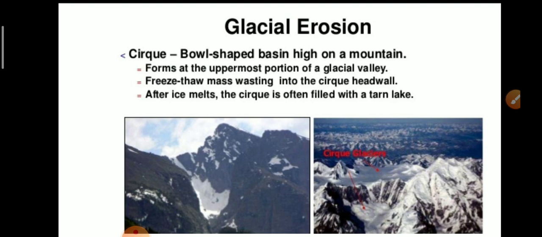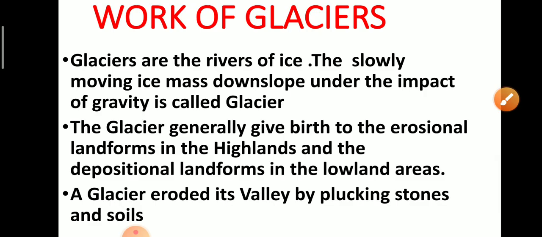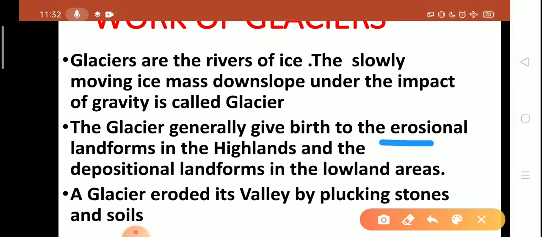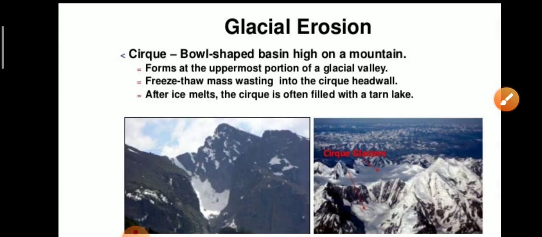Next is the cirque, a bowl shaped basin high on a mountain. Look at this picture, a bowl shaped basin. We already discussed that glaciers generally give birth to erosional landforms in the highlands. The cirque is a bowl shaped basin on the mountains.